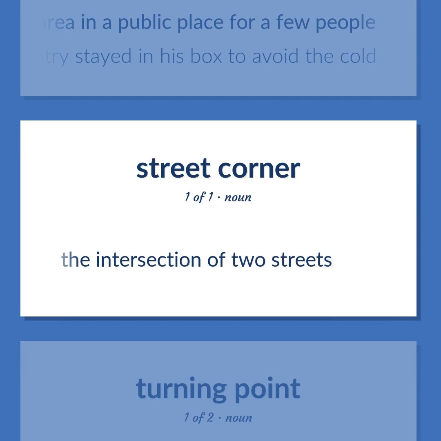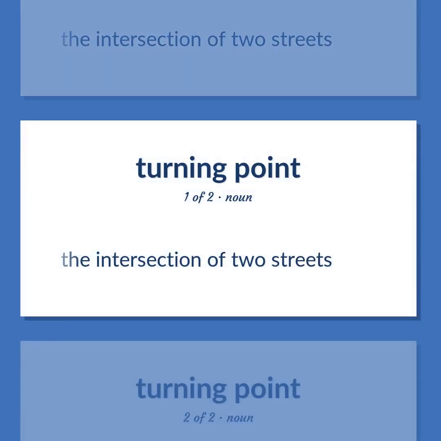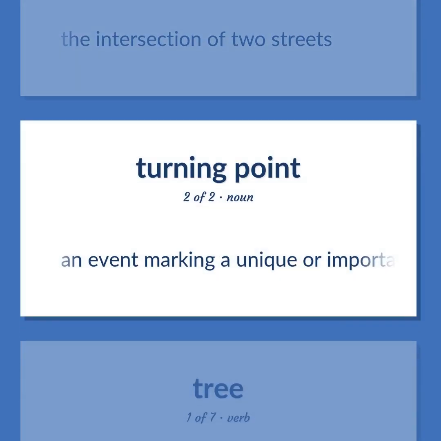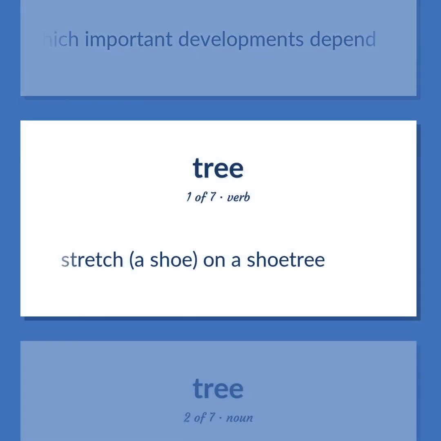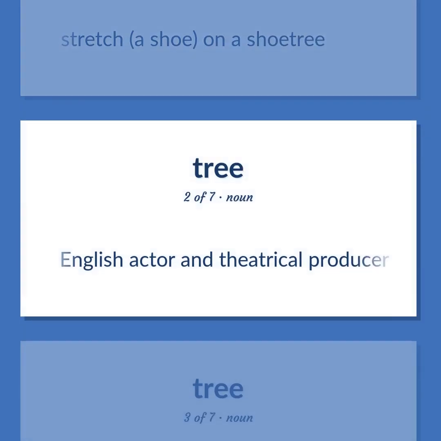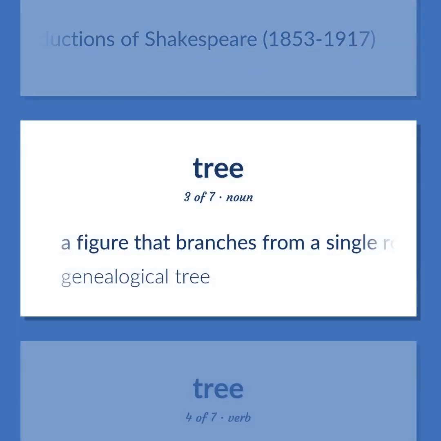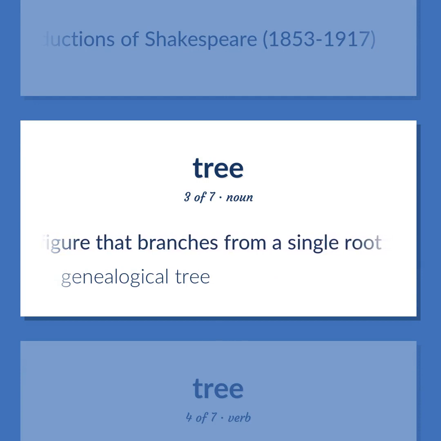The intersection of two streets. An event marking a unique or important historical change of course or one on which important developments depend. Stretch a shoe on a shoe tree. English actor and theatrical producer noted for his lavish productions of Shakespeare, 1853 to 1917. A figure that branches from a single root. Genealogical tree.